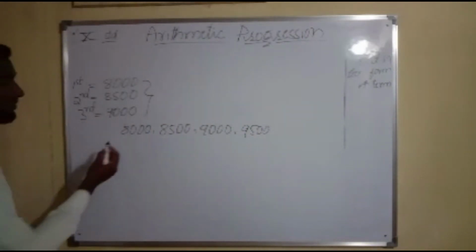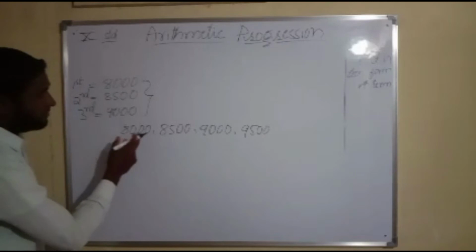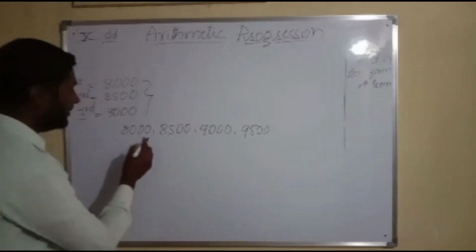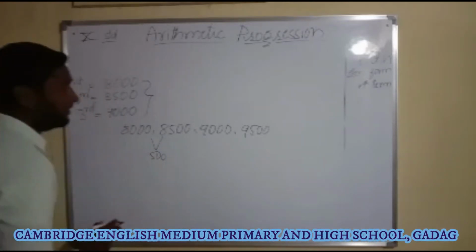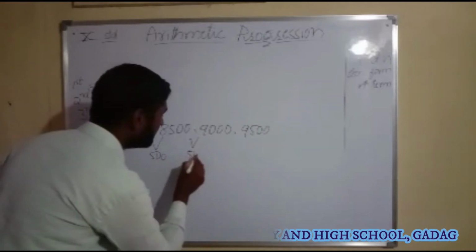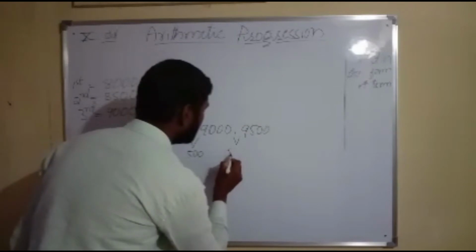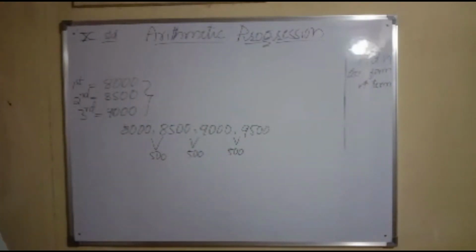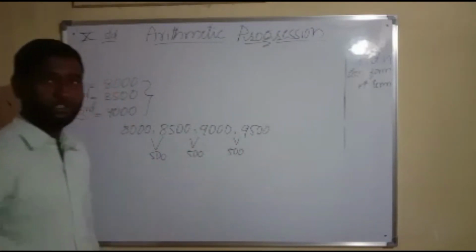If you look at the list of these numbers, each number is succeeding by a fixed number. Which is that fixed number? It is 500. Again, the third term is succeeding by 500 rupees. Again, the fourth term is succeeding by 500 rupees. On the fourth year, she is going to get 9,500.